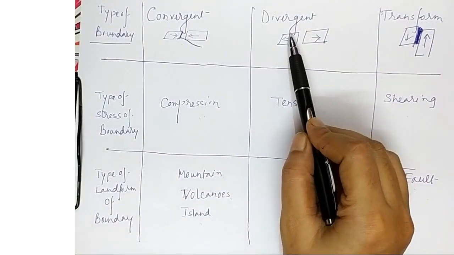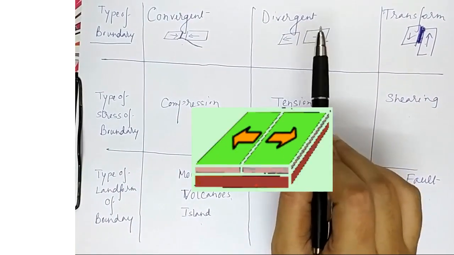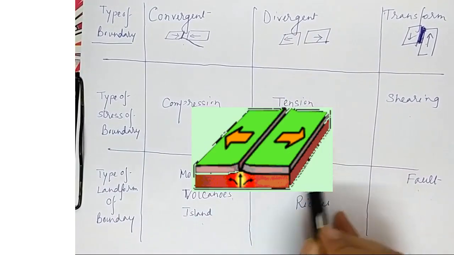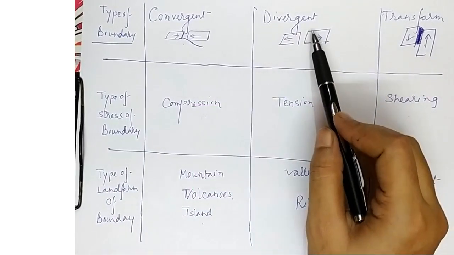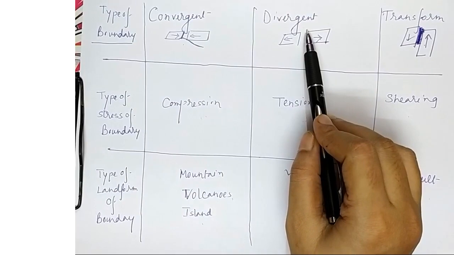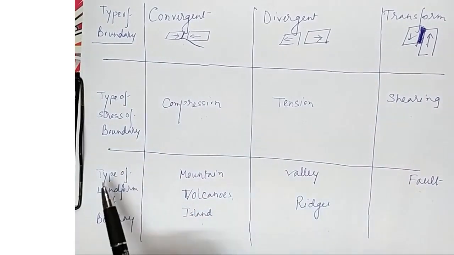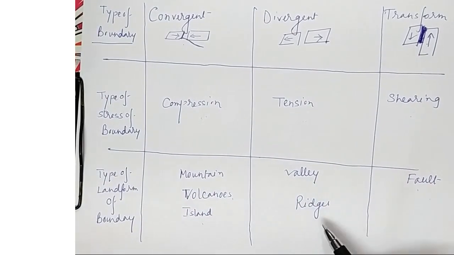Next one, divergent plate boundary. Remember, a divergent boundary forms when two plates move apart from each other, causing tension in the crust. And this type of boundary is called the divergent plate boundary. Type of stress, we already told, the tension. Type of landforms of boundary, valleys and ridges.